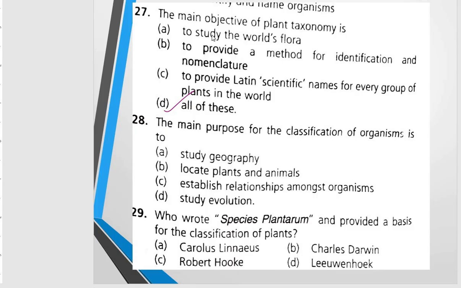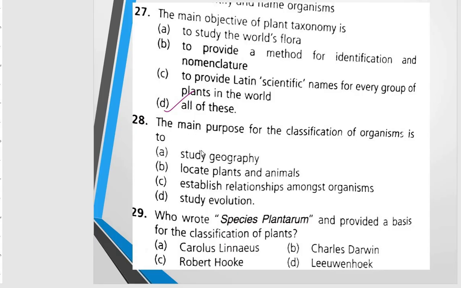This is the significance of taxonomy. It is there to study the world's flora, to provide a method for identification and nomenclature, and to provide Latin scientific names for every group of plants in the world.